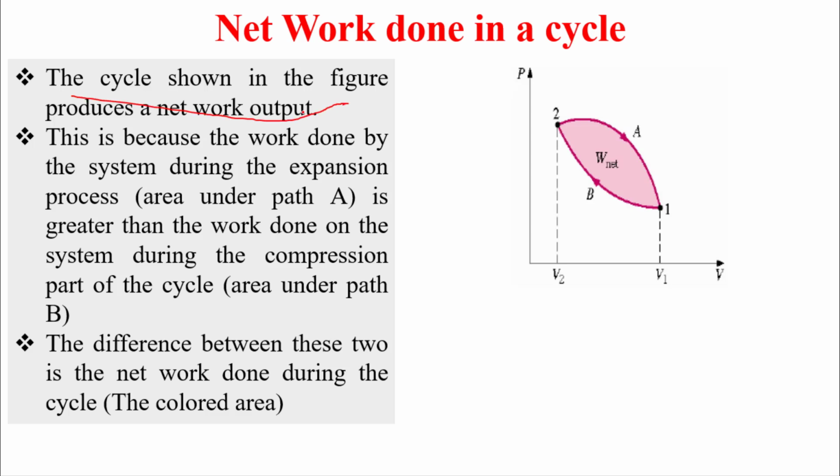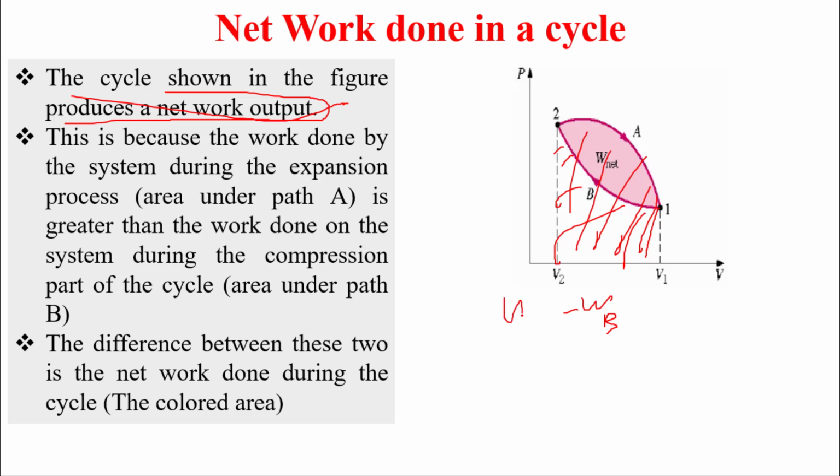The cycle shown in the figure produces net work output W net. Because here, this is the area under the curve, and process B is negative, and here is process A, the area under the curve, and process A is positive. So the net work is the subtraction.